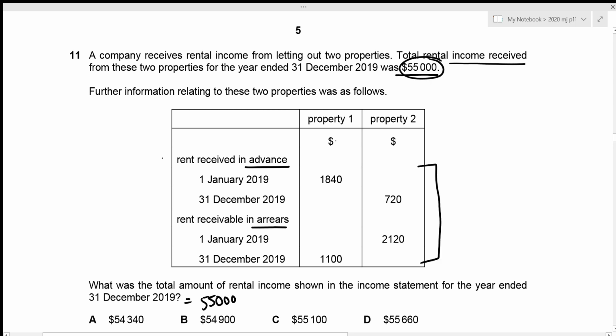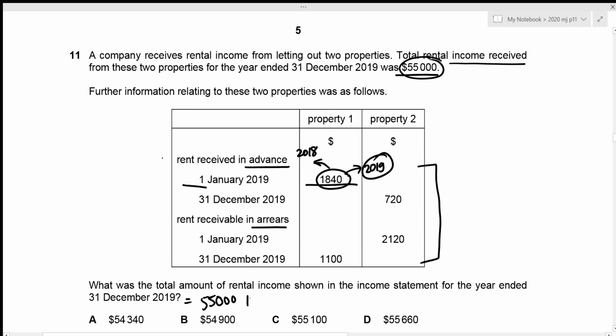So the very first one we have is the rent received in advance at the opening date. So this advance was given in the year before, which is 2018. And it was paid in the year 2018, but it was paid for the year 2019, which means that this is actual income for the year ended 31st December 2019, which means that this should be included in our income statement.